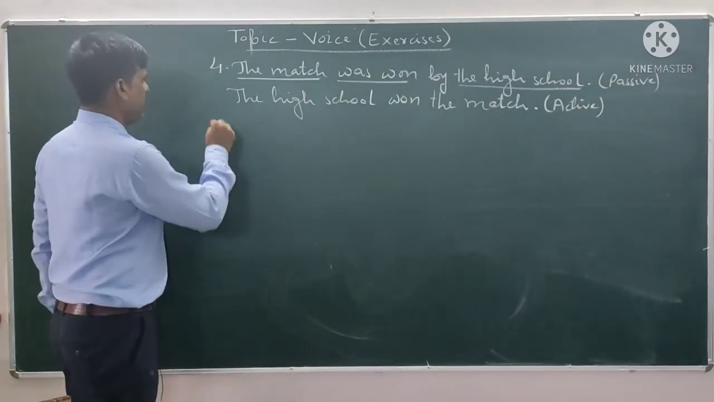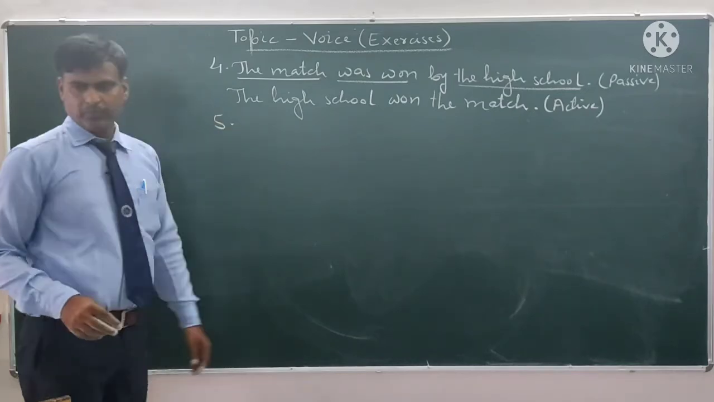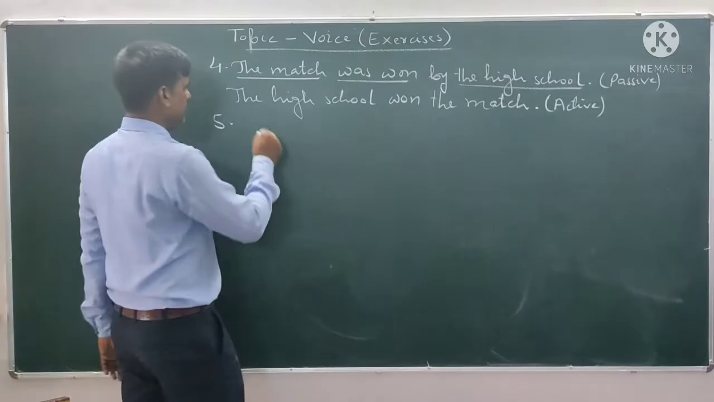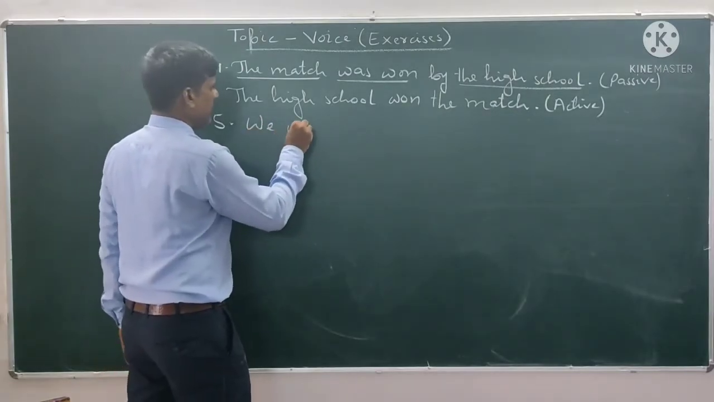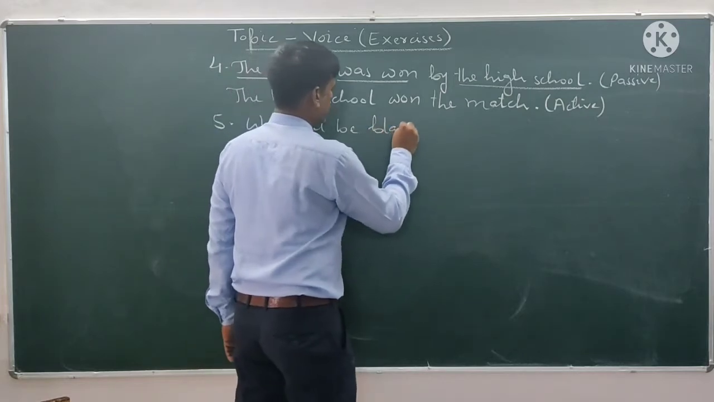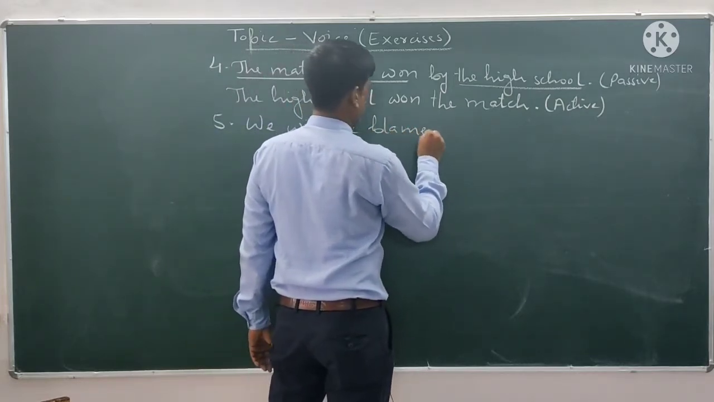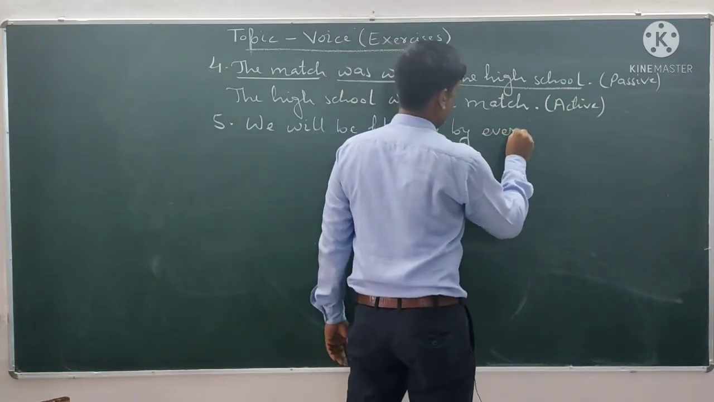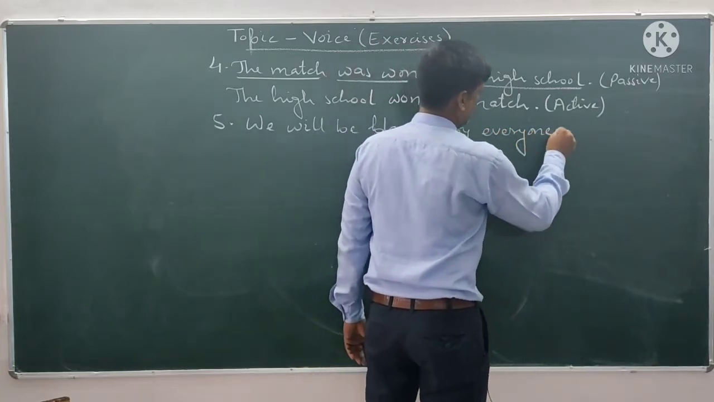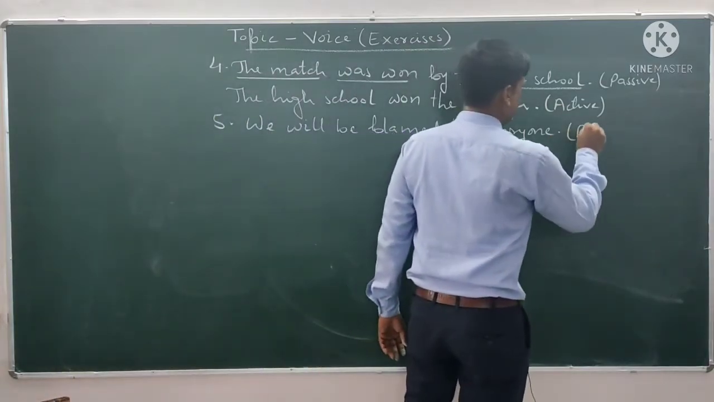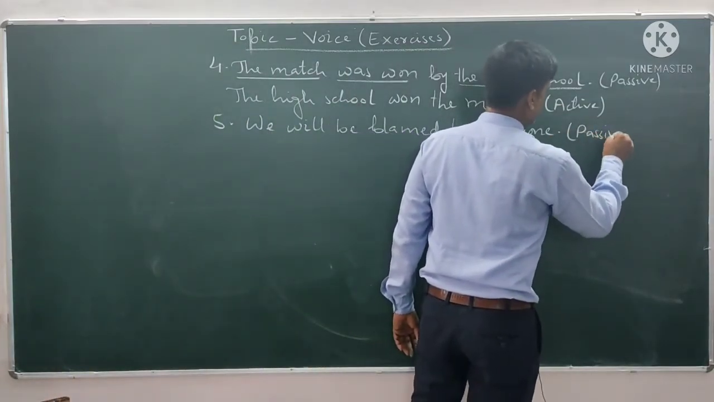Now let's see sentence number 5. Sentence number 5 is: We will be blamed by everyone. Okay, this is passive, and we have to change it into active.